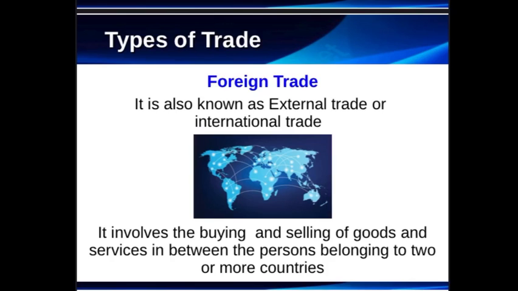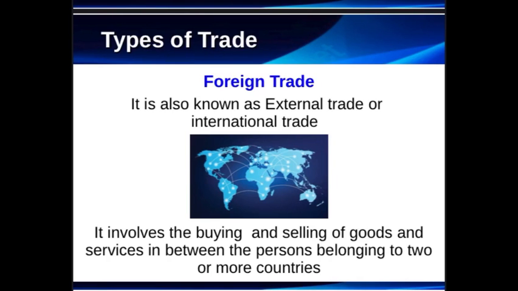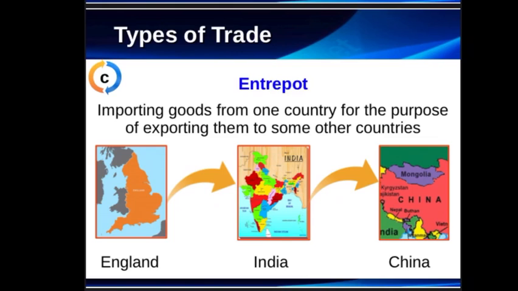Now the next type of trade is entrepot. Entrepot is a combination of export and import. Why? You will import something from one country and then you will export it to some other country. Now the question arises, why is entrepot so important, or why is entrepot a part of foreign trade? See, it is possible that the business relations of any two countries are not good, or the business policies do not allow a country to import something from a particular country. So a country becomes a mediator and charges some fees or commission, and then it imports from one country and exports to another. So that is known as entrepot. So these are the parts of foreign trade.